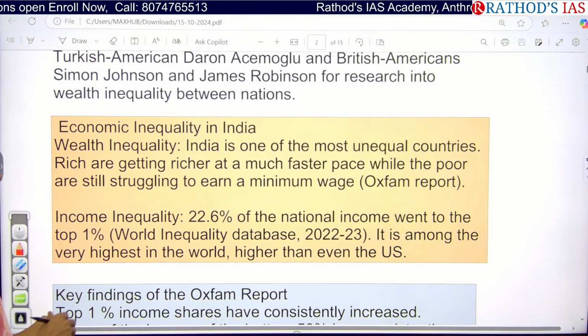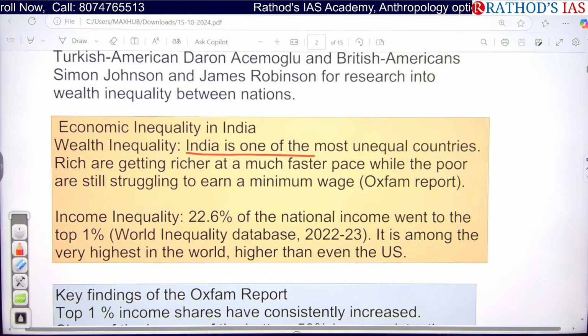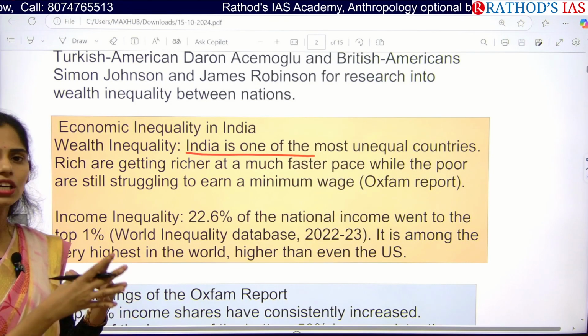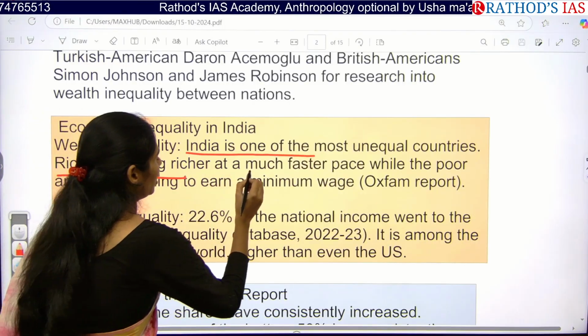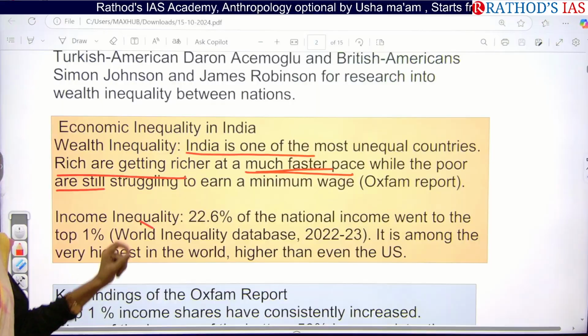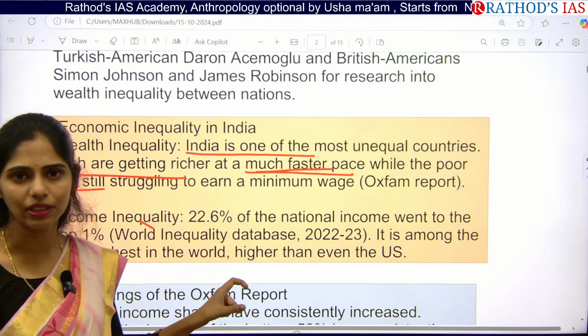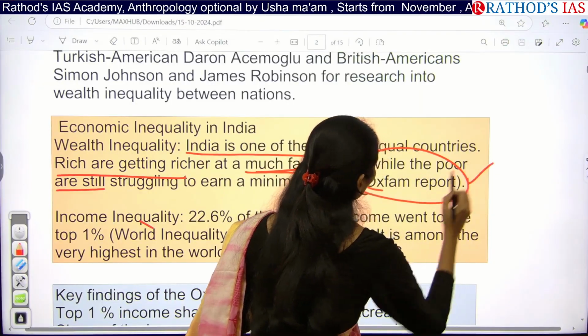So wealth inequality is nothing but India is one of the most unequal countries in the world. So in India, we can see that rich people are getting richer day by day, and that too at a very faster pace, while the poor are still struggling to earn even basic income. So this is a thing which is mainly said by the Oxfam report.